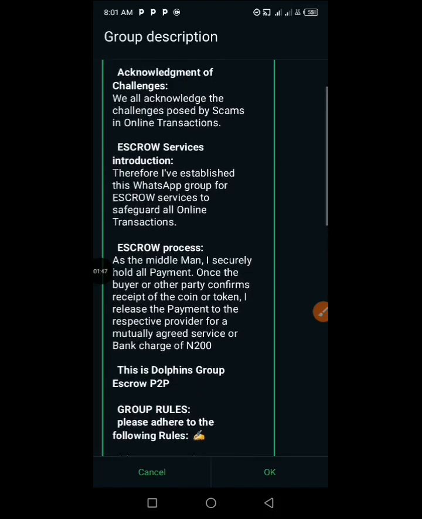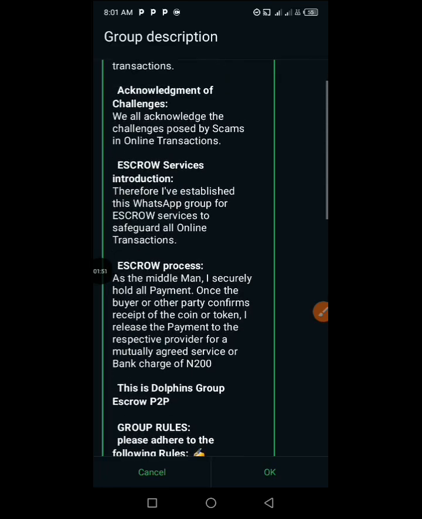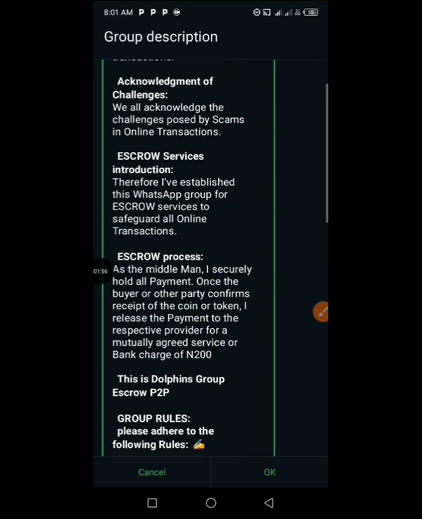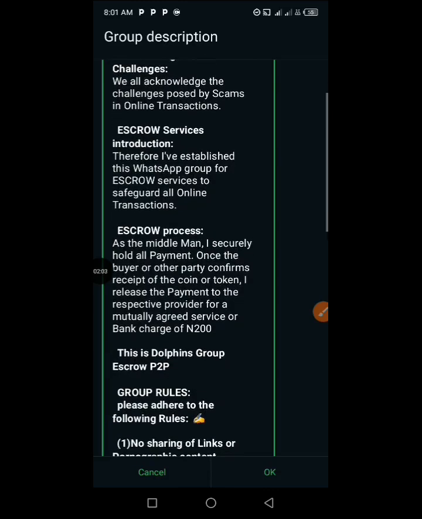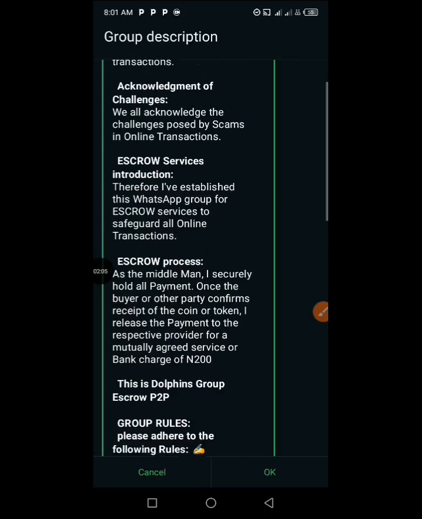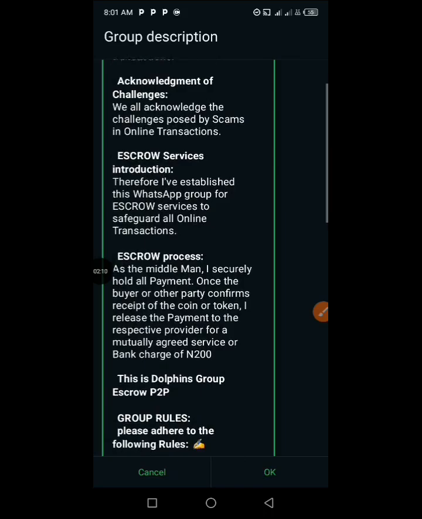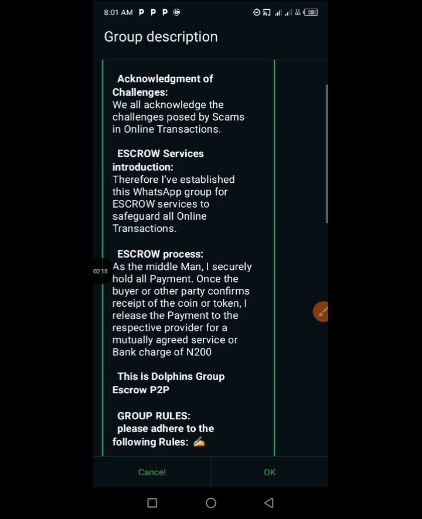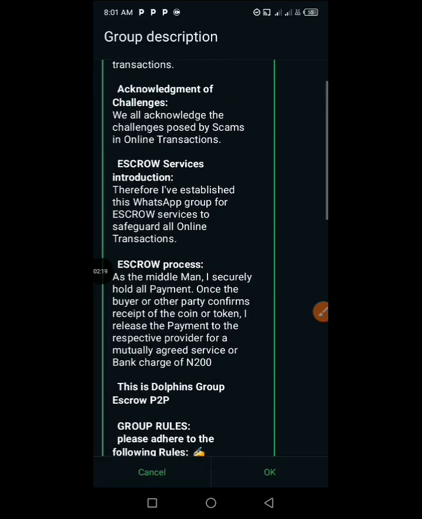It's more like a third party that is holding any form of transaction that is going on in this group. So all the members here are supposed to be paying their money or transacting directly with the admin, and the admin is going to hold the money. And then when the deal is finalized between you, the seller, and the buyer, the admin can now send out the funds. That is what this escrow group is all about.